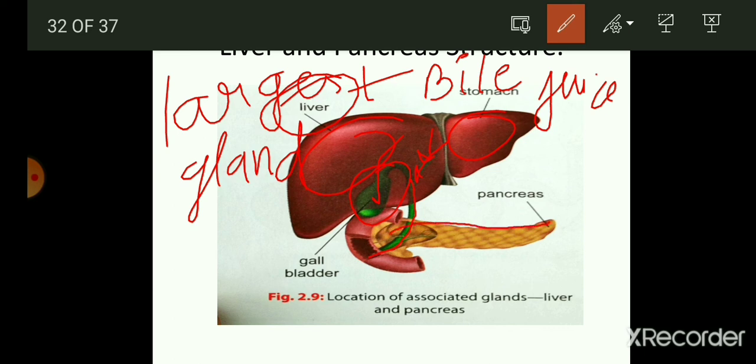And here this leaf-like structure is known as pancreas. Pancreas also secretes pancreatic juice, which is also released into the small intestine part. So here this is the structure of the pancreas also, and this pancreas is very important for diabetic patients because it will secrete insulin, which is very important for the digestion of sugar or the glucose.